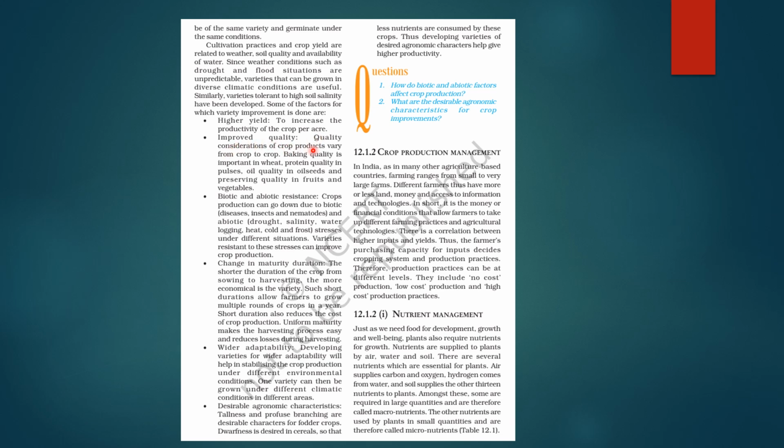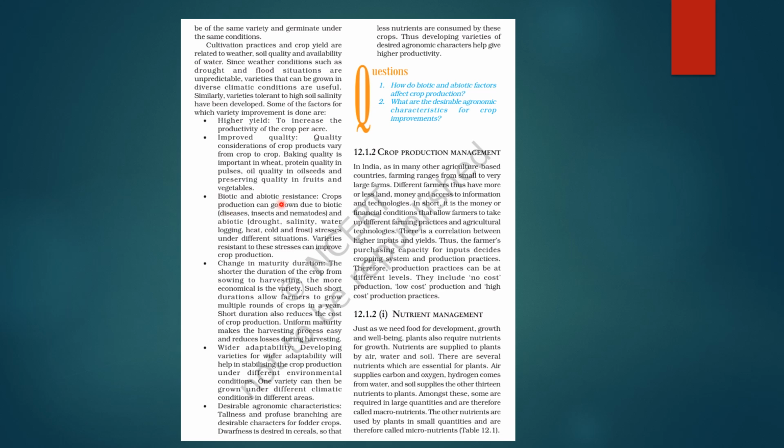Improved quality. So quality considerations of crop products vary from crop to crop, and baking quality is important in wheat, protein quality is important in pulses, oil quality is important in oilseeds. ठीक है, and preserving qualities in fruits and vegetables. ऐसा ना हो fruits and vegetables बहुत जल्दी खराब हो रहे हैं. Okay, that should not be the case.